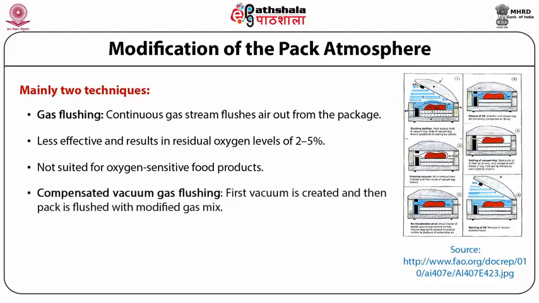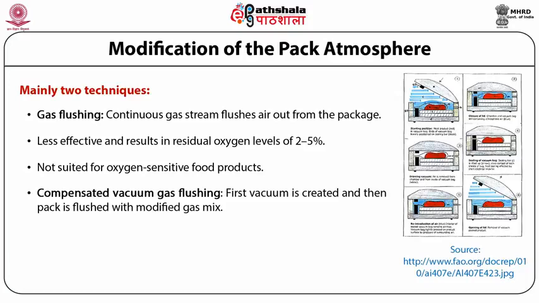Compensated vacuum gas flushing. This method uses a two-stage process. The evacuation stage: a vacuum is pulled on the pack to remove air. Generally, it is not possible to achieve a full vacuum since reduced pressure will cause water to boil. The vacuum achieved is generally between 5 and 10 mm of Hg. As a general rule, the cooler and drier the food, the lower the achievable vacuum.